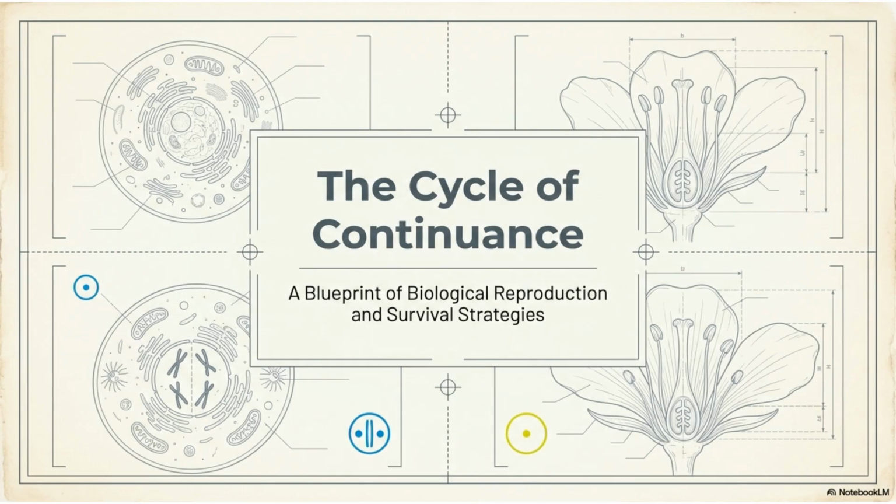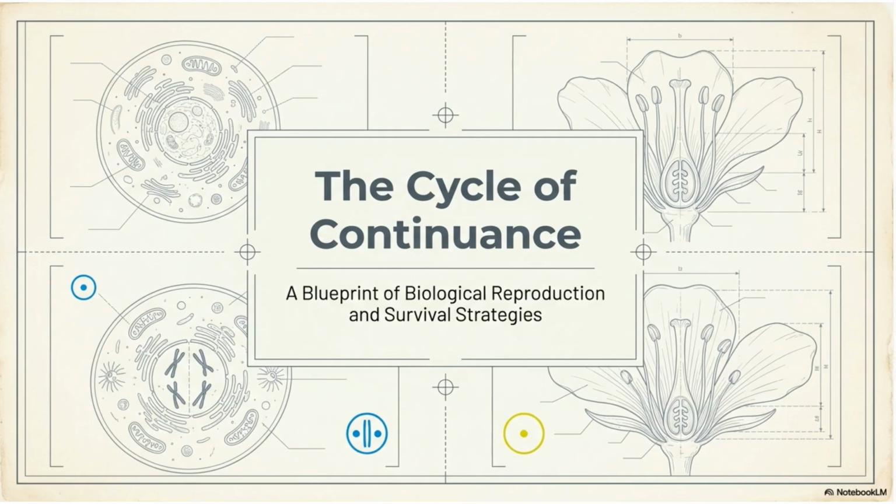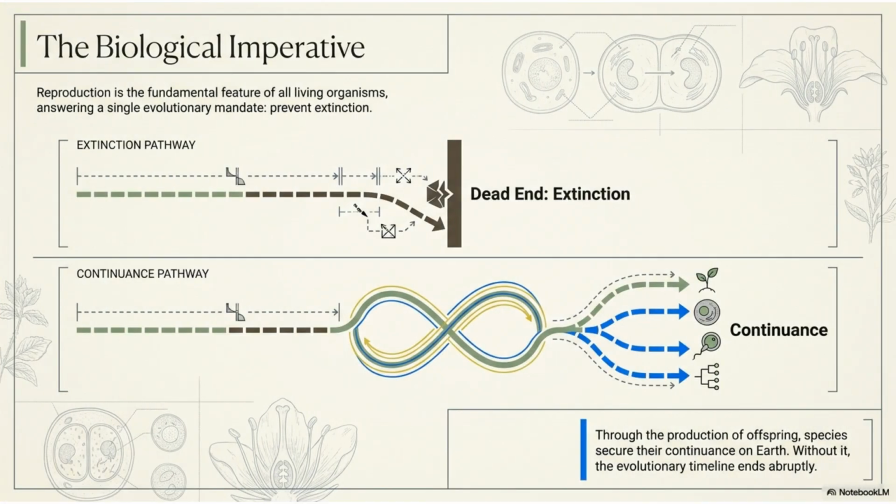Welcome to the Cycle of Continuance, a video that explores the blueprint of biological reproduction and the survival strategies organisms employ. Reproduction is the biological imperative, the fundamental feature of all living organisms, ensuring the continuance of species. Without it, the evolutionary timeline ends in extinction.